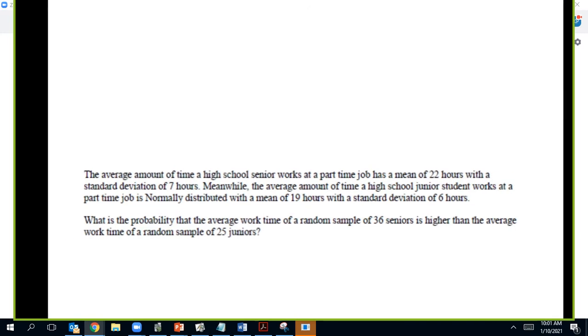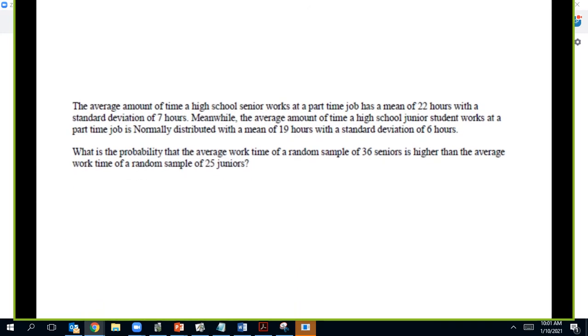And then the last one: the average amount of time seniors work is 22 hours, standard deviation 7. And then juniors, we have another 19 hours, standard deviation 6.